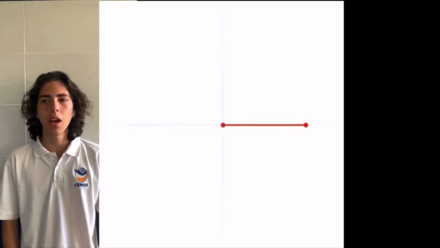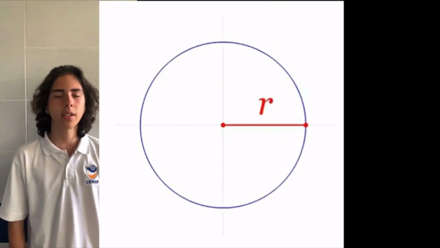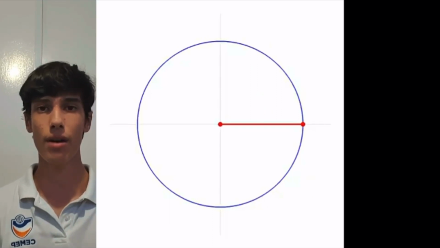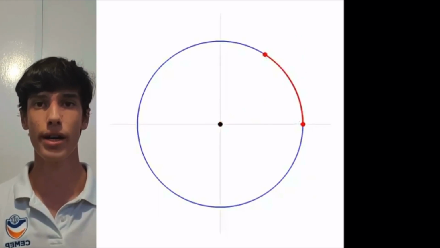To know how pi was created, we need to know the concept of two measures, radius and radians. The radius of a circle is any line segment that connects the center of the circle to any point on the circle. The length of the radius is half the diameter. And the radian is a unit of measure that comes from the radius of the circle. To find a radian, we take the length of the radius and wrap it around the circumference of the circle. This length is equivalent to 1 radian.